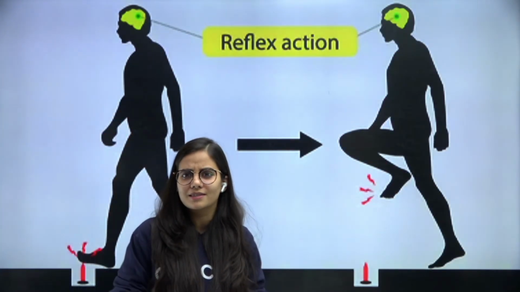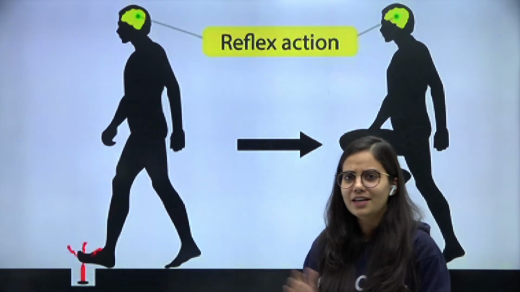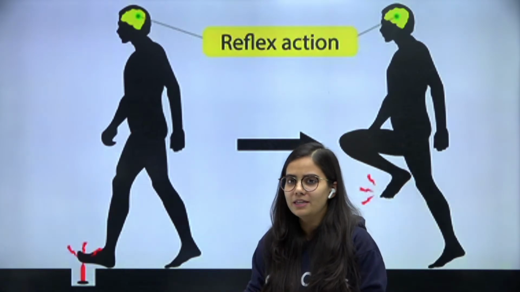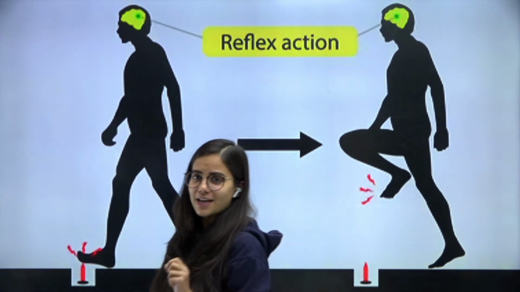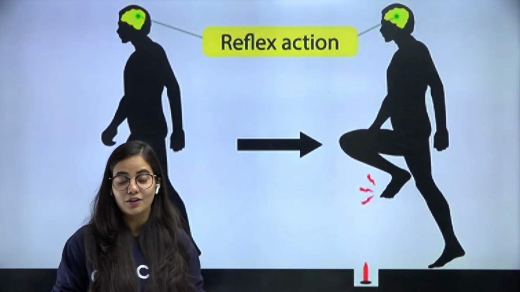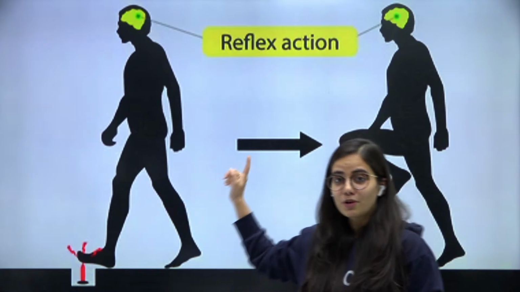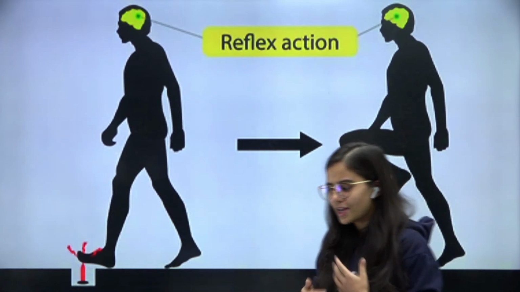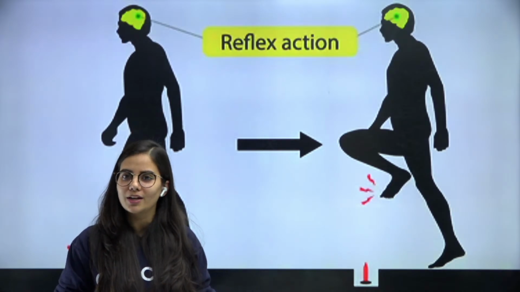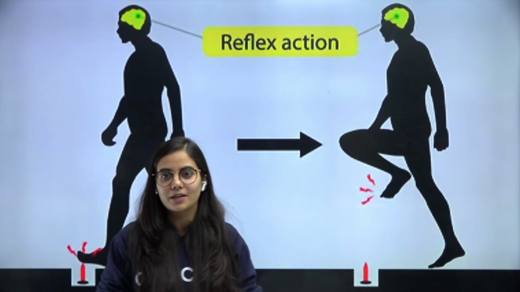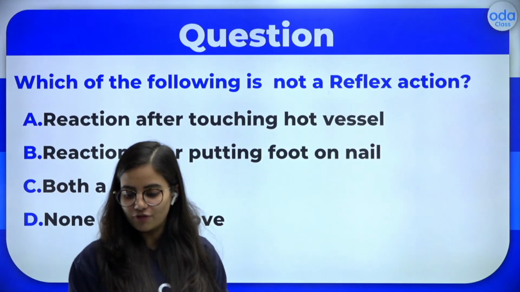So how does this work? Well, if you keep your hand on a burning vessel by mistake, you will immediately remove your hand, right? Or if you step on something, you will remove your leg, right? So how does that happen? That is because of reflex action. There are a few things which we do where our body reacts quickly without us even thinking about it. That is called reflex action. So let me tell you more about this reflex action.